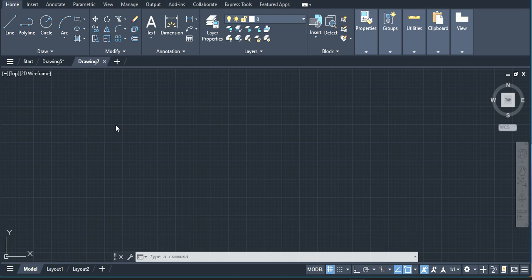Welcome to another video on the front view of a 2D line diagram in AutoCAD. You can see the figure on the left side that I have pasted.